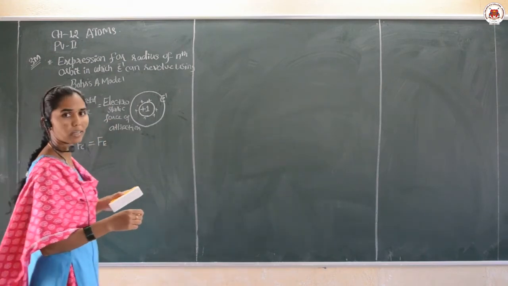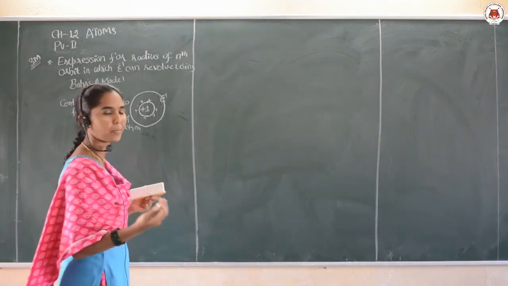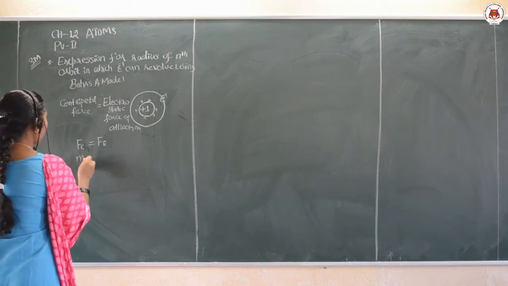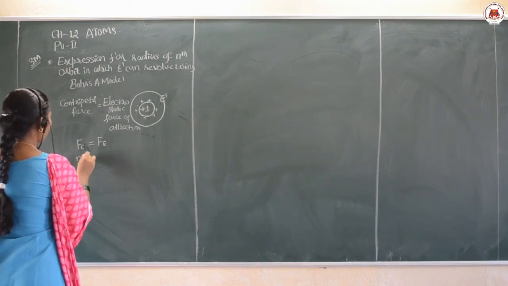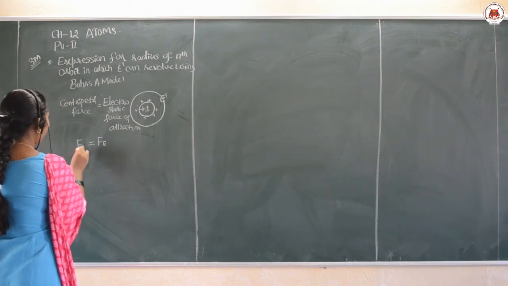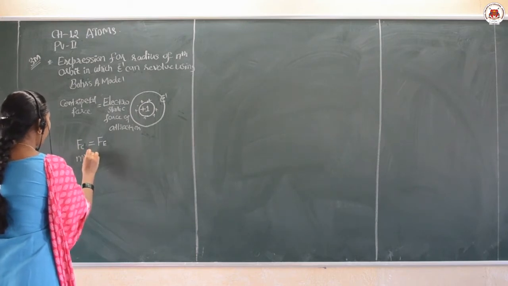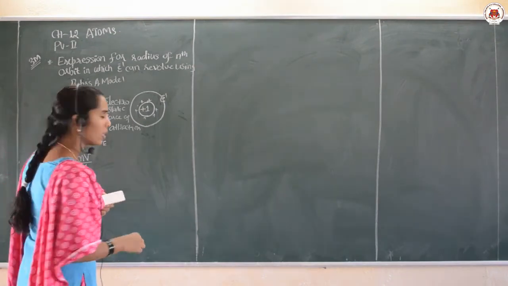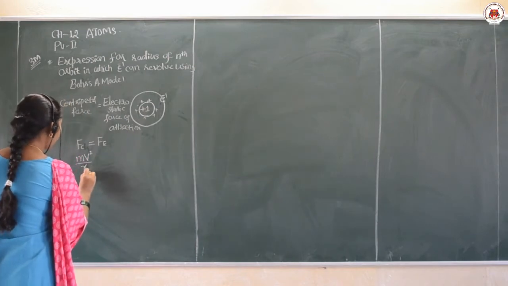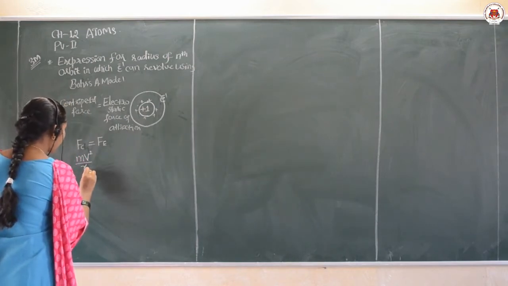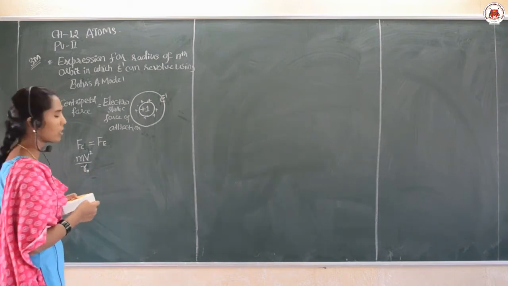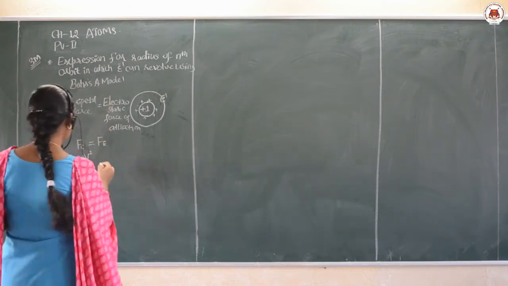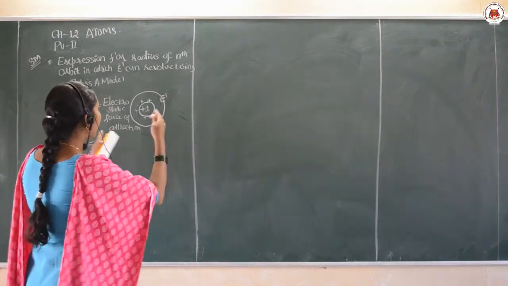From our lower classes we know the formula for centripetal force: if a particle has mass m, velocity v, and the radius of the orbit is r, then centripetal force is given by mv square upon r. Here the orbit number is n, so the radius of that orbit is Rn. It is equal to the electrostatic force.